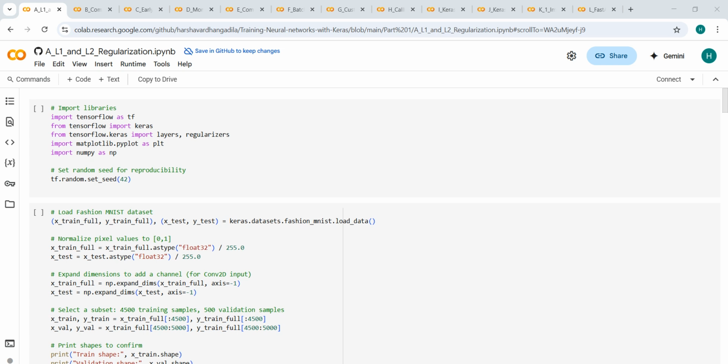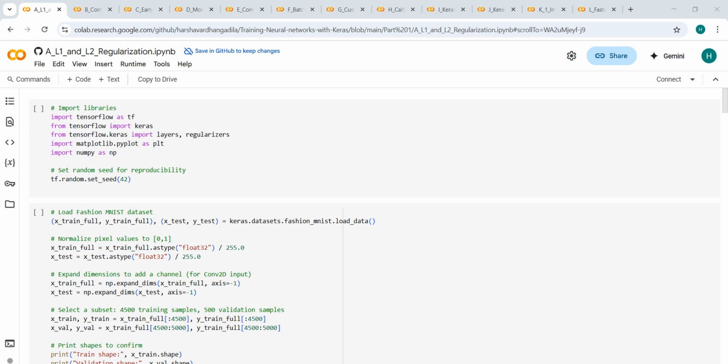In this video, we are going to discuss L1 vs L2 regularization. So basically, L1 regularization adds the absolute value of weights to the loss function. It encourages sparsity, so many weights become exactly zero, whereas L2 regularization adds the squared value of weights. This doesn't force weights to zero, but keeps them small.